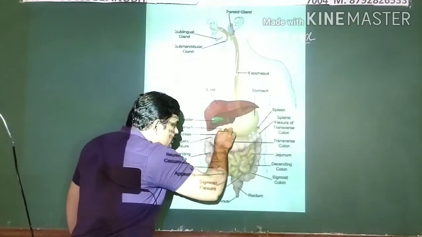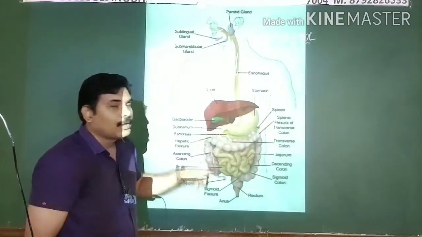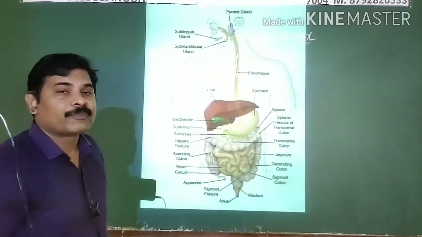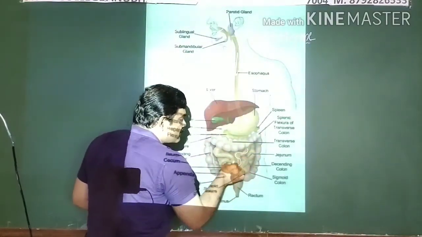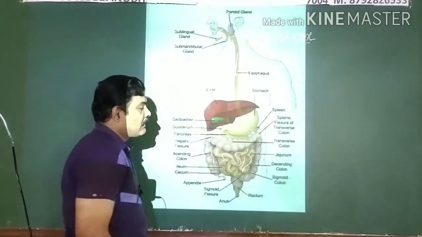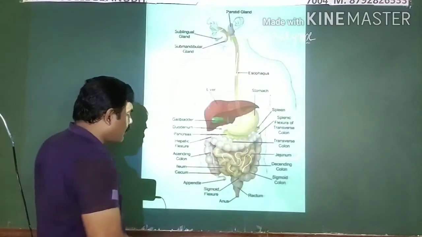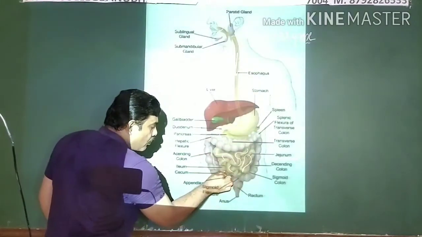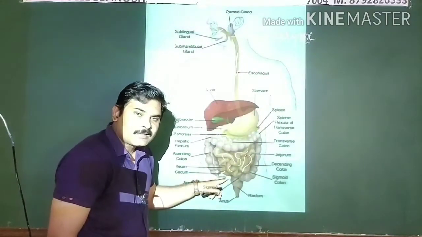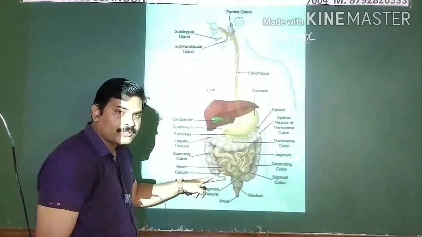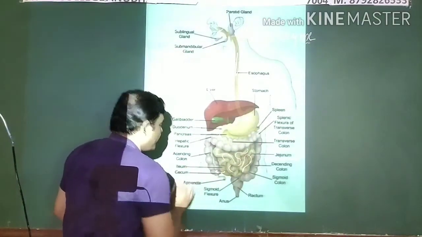Then the stomach opens into the C-shaped beginning part of the small intestine, which we call the duodenum. So it is the beginning of your small intestine. Later it continues as the small intestine, and this part is known as the jejunum. Then the jejunum continues and opens into your large intestine. The portion of the small intestine where it joins the large intestine is known as the ileum. That part you can see here, the ileum.